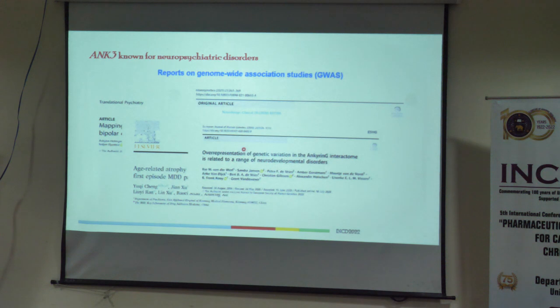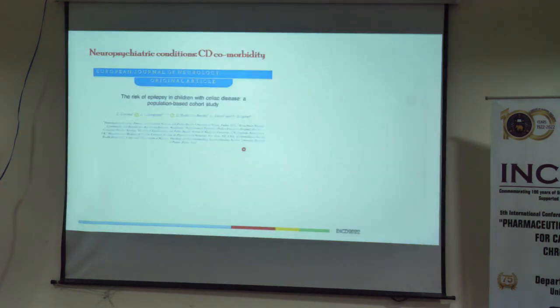So when we found this gene in celiac disease, an autoimmune condition, first we wanted to look at how this axis is working, how this particular protein, which is present in the myelin sheath and implicated in different psychiatric conditions, plays a role in celiac disease. So are individuals who have neuropsychiatric conditions prone to celiac disease, or are individuals who have celiac disease prone to neuropsychiatric conditions? This was the question, and we started answering it.